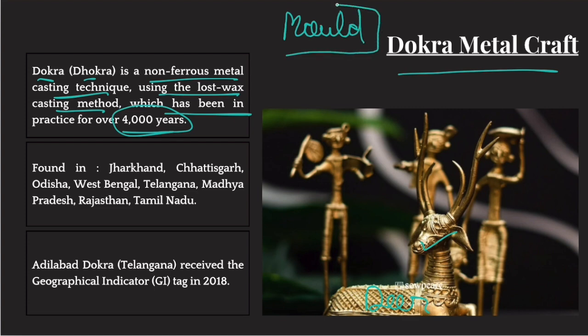So in that clay mold, which is of the shape of this deer, you will pour molten copper. When that copper cools down, it solidifies. Then you remove that clay piece and this deer is formed. Now, this is known as lost wax technique. You'll use a clay mold or a wax mold. Okay, simple. Now, this technique was first seen in Indus Valley civilization.